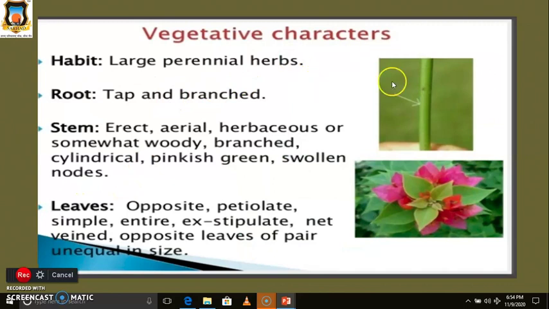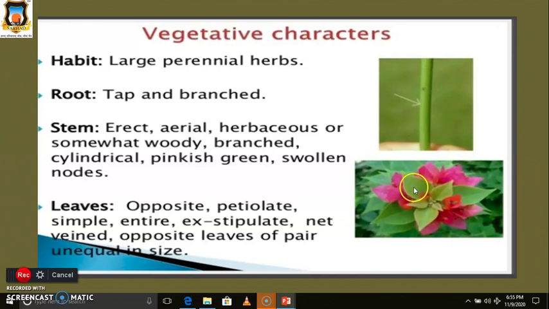Their vegetative characters. Their habit is large perennial herbs. Then their root system is a branched taproot system. Then their stem: the stems are erect, aerial, herbaceous, or sometimes woody. The stems are branched, cylindrical, pinkish green in color, and their nodes are swollen. Please look at this figure, where the swollen nodes are present.